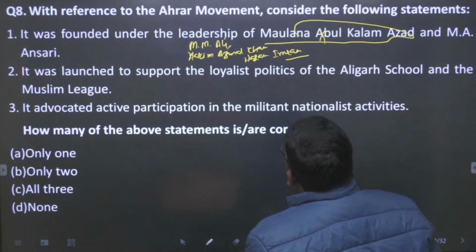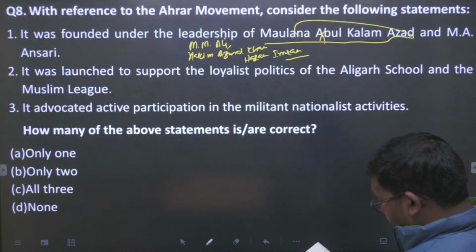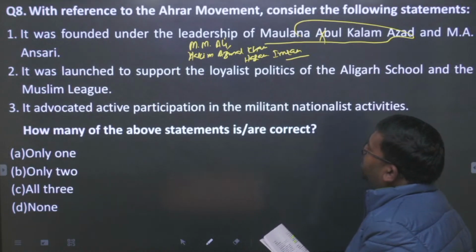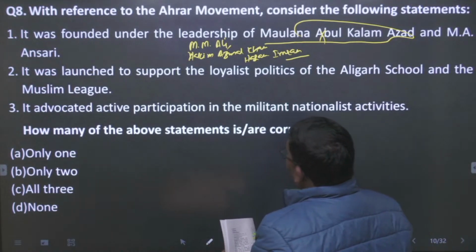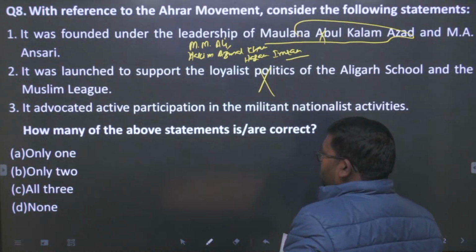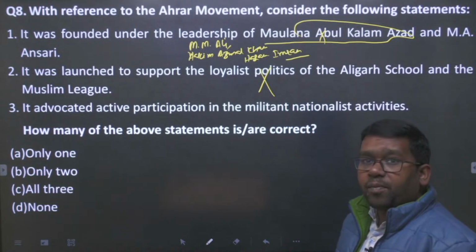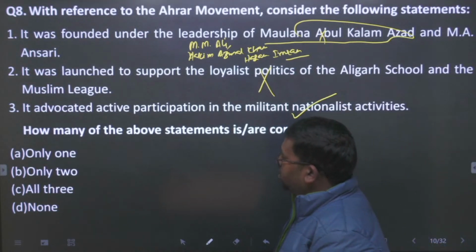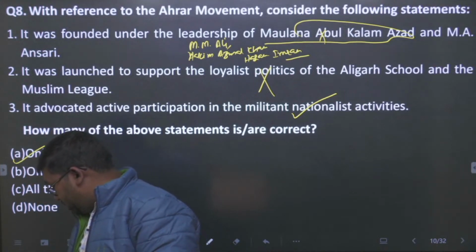It was launched to support the loyalist politics of the Aligarh School and the Muslim League. This statement is also false, because these young people, Maulana Muhammad Ali and others, disliked the loyalist politics of the Aligarh School and the big Nawabs and Zamindars. They had not supported it, but disliked it, and of course it had advocated active participation in the militant nationalist movement. So statement 3 is true. The first 2 statements are false, so the answer will be A. Only 1 is the answer of this question.